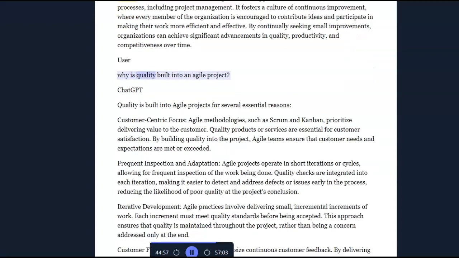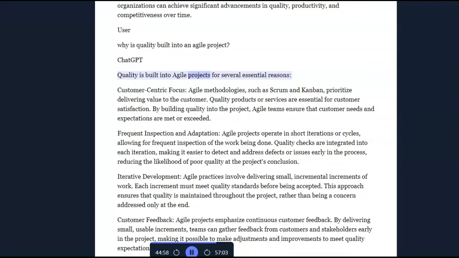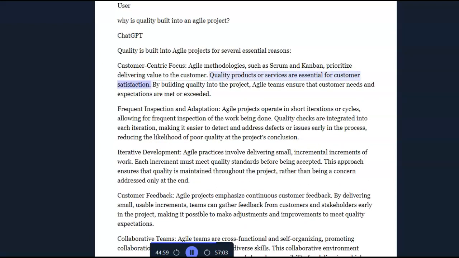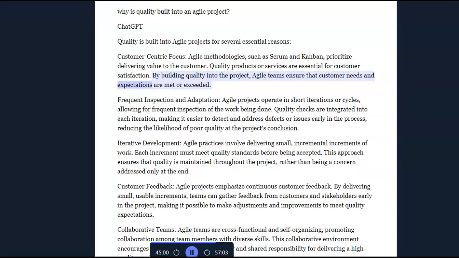User: Why is quality built into an agile project? ChatGPT: Quality is built into agile projects for several essential reasons. Customer-centric focus. Agile methodologies, such as Scrum and Kanban, prioritize delivering value to the customer. Quality products or services are essential for customer satisfaction. By building quality into the project, agile teams ensure that customer needs and expectations are met or exceeded.